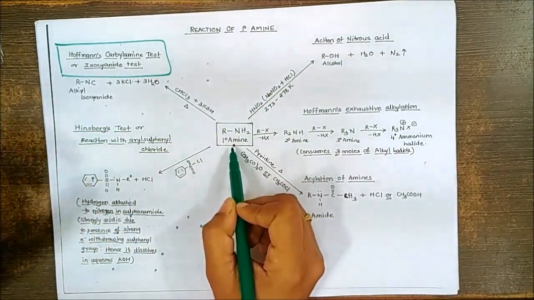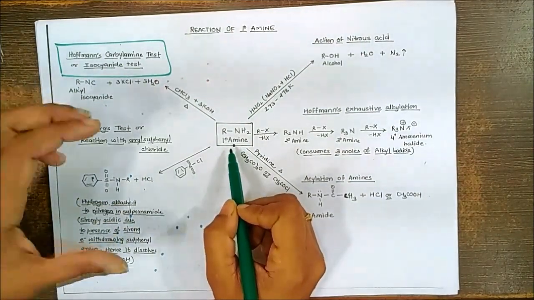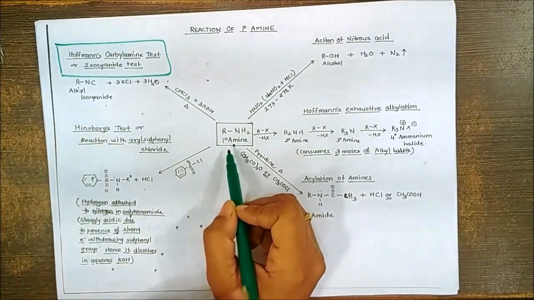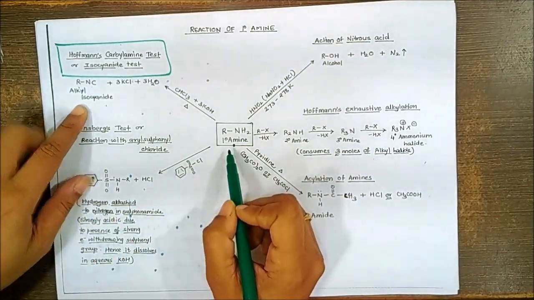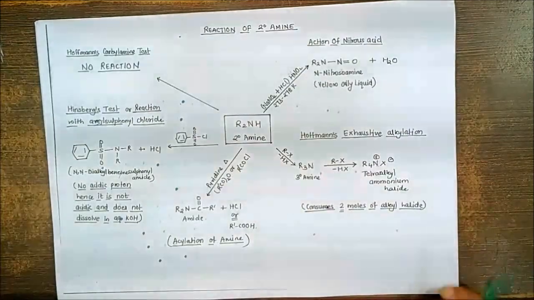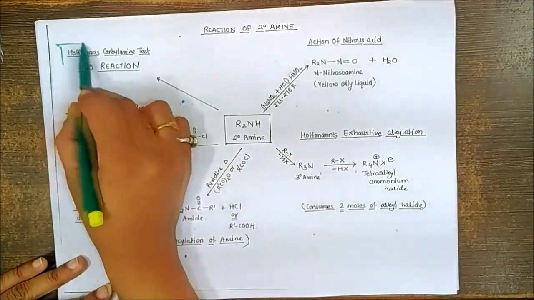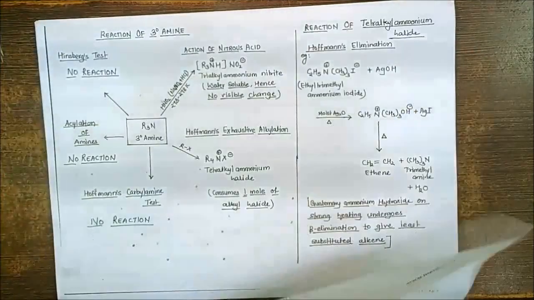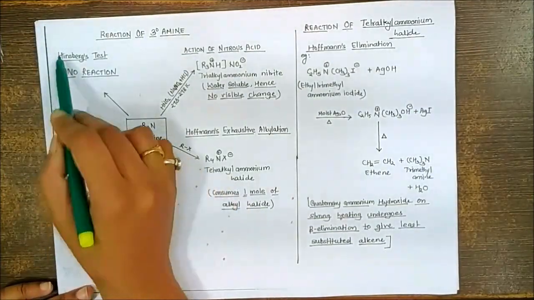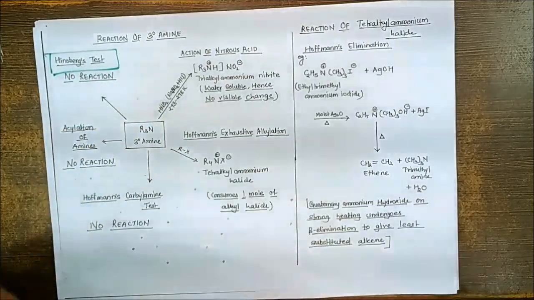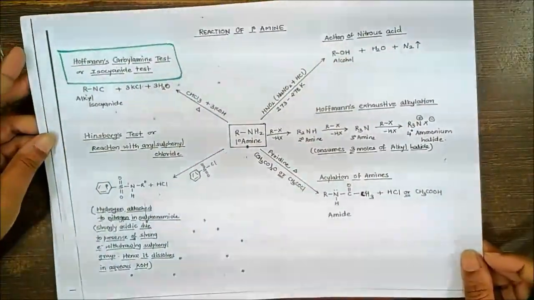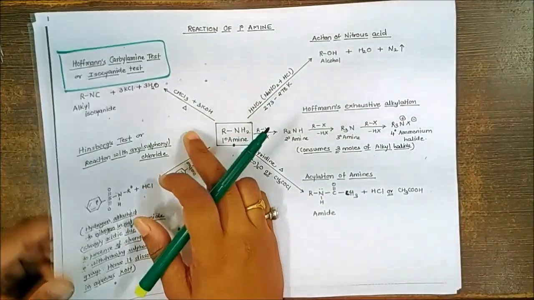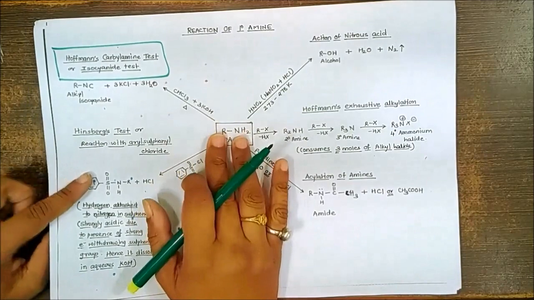In the MCQ, they can ask you amine which is on reaction with the chloroform and KOH gives you a foul odor. So you can mainly focus, say this is primary amine, because that gives you formation of isocyanide. If you talk about the same reaction with the secondary amine, there will be no reaction. If you talk about the same reaction with the tertiary amine, there will be no reaction. So in short, the carbylamine test is not possible with the secondary and tertiary. It's only possible for the primary amines.